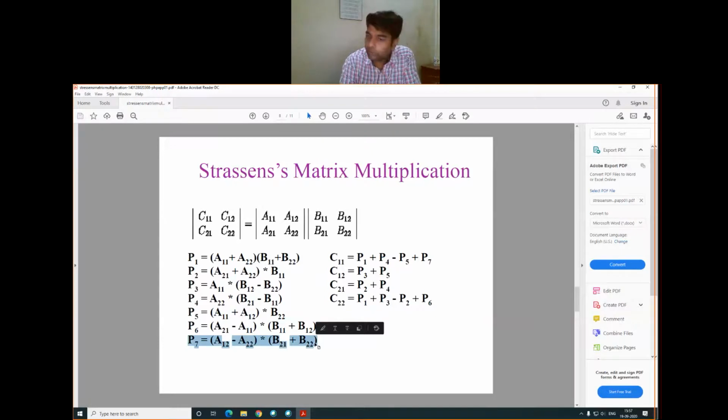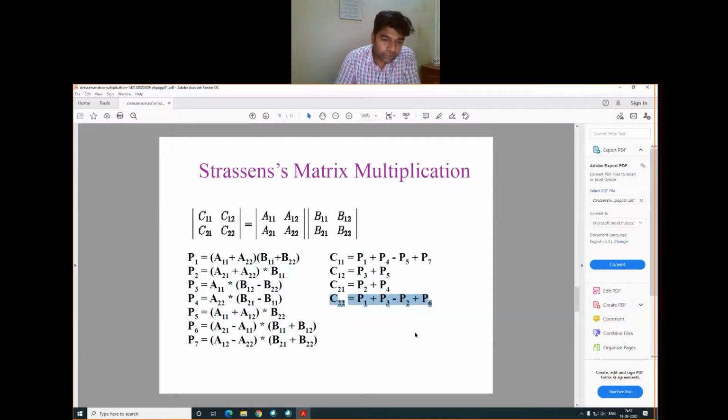If you have a copy and pen, then after noting down all these equations, first find the values of C11, C12, C21, C22 by using these formulas given in terms of P, and all the P's have specific values that are already given on the left side. Compute them, and you can easily see that all the values of C11, C12, C21, C22 are the same as with the traditional multiplication method.